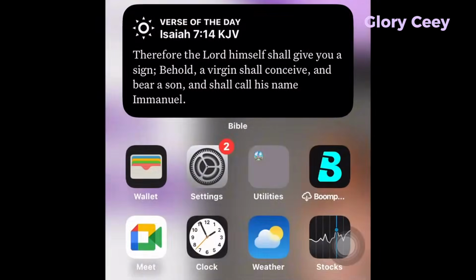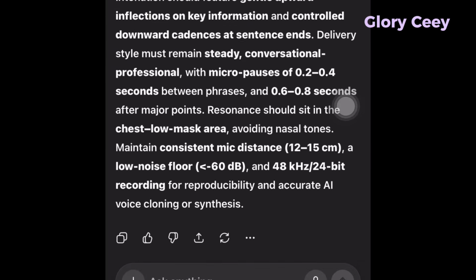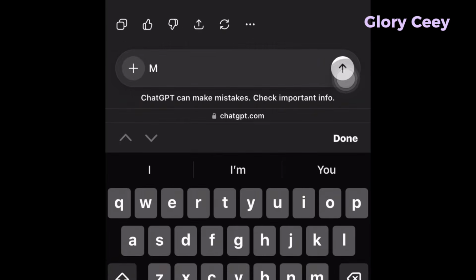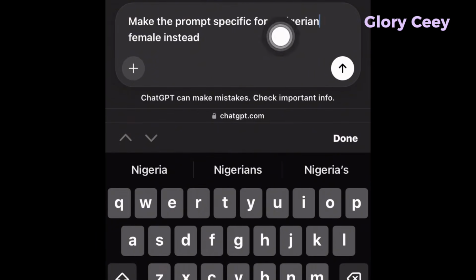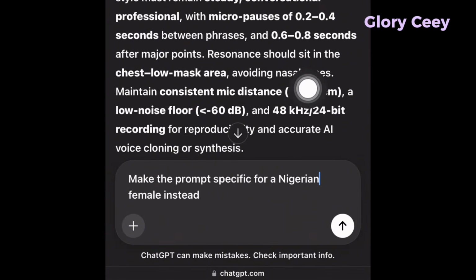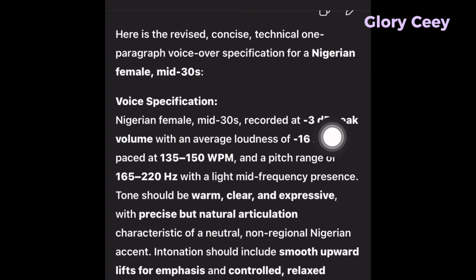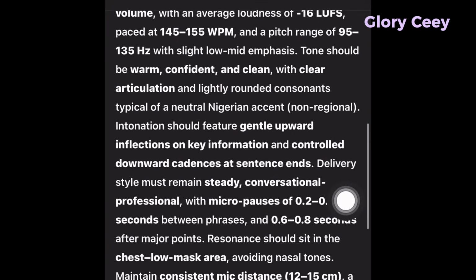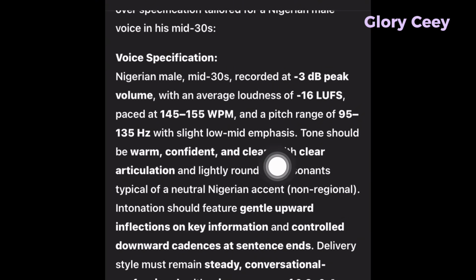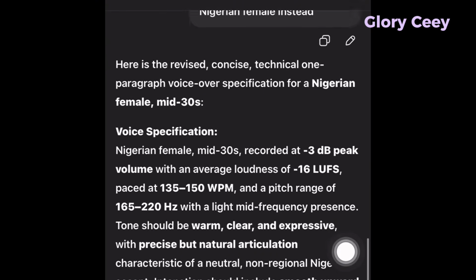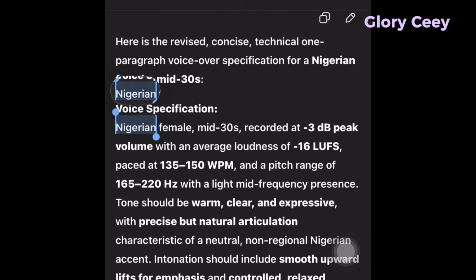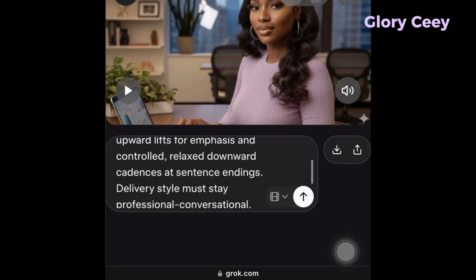But what I'm going to do is to go back to ChatGPT, go back to that particular prompt that ChatGPT generated. Okay, now what I'm just going to do is to type make the prompt specific for a Nigerian female instead, but just ensure you are still on that same flow. Okay, then you send it. This is it. Now you need to put female because of all the voicing and everything, because if you look very well, the voicing for a male is definitely going to be different from that of a female.